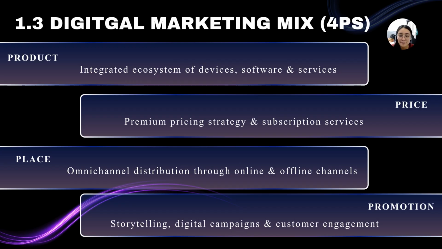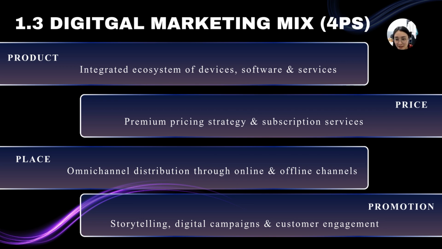Then the digital marketing mix, which is the 4Ps, containing product, price, place, and promotion. Apple applies all 4 elements effectively in its digital marketing strategy. First, product. Apple offers a wide range of products including iPhones, Macs, iPads, Apple Watch, AirPods, and Vision Pro. The company also provides software and digital services such as iCloud, Apple Music, Apple TV Plus, and Apple Intelligence. These products and services are integrated into one ecosystem, encouraging customers to stay within the Apple platform.